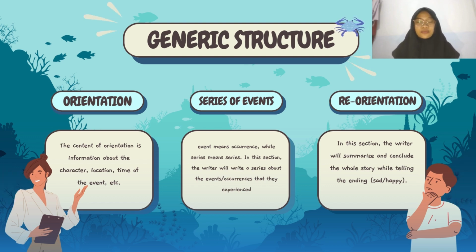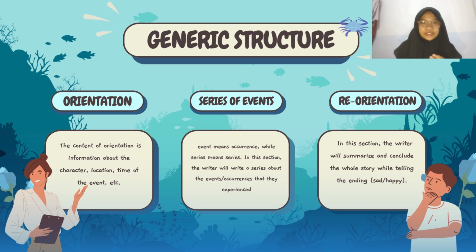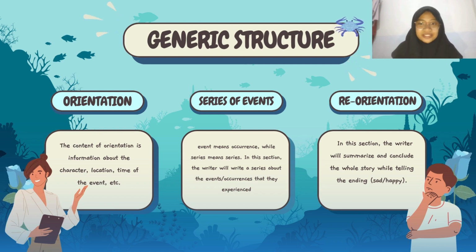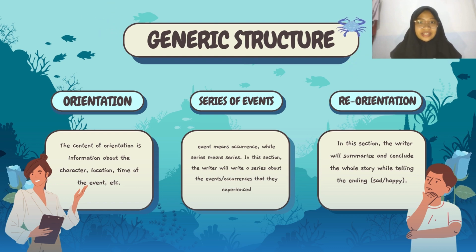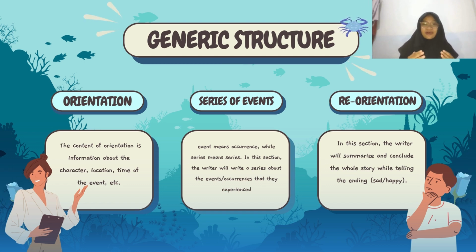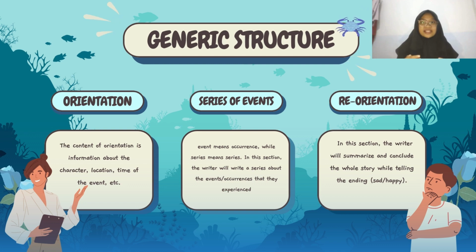Before we know what a series of events is, we need to know about the event. Event means occurrence, while series means series. In this section, the writer will write a series about the events or occurrences that they experienced. So the series of events runs from the beginning event until the last event.